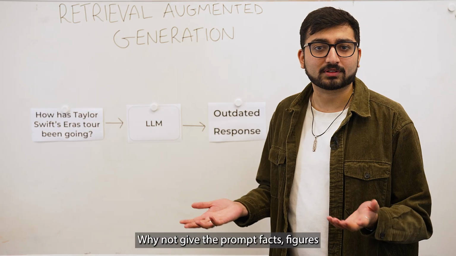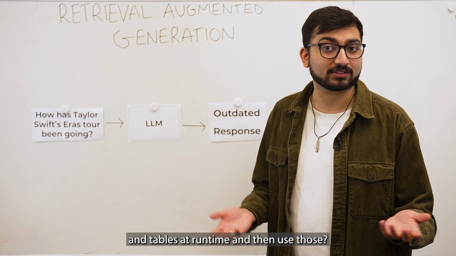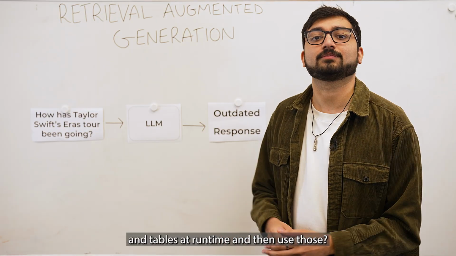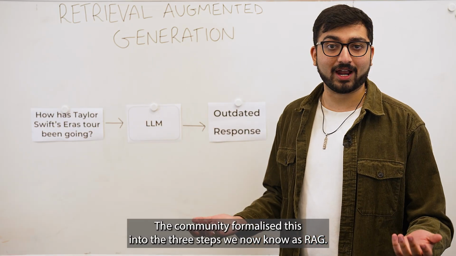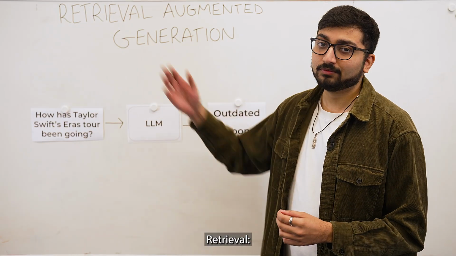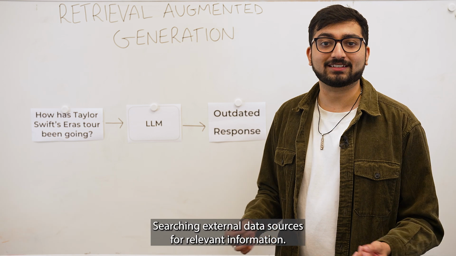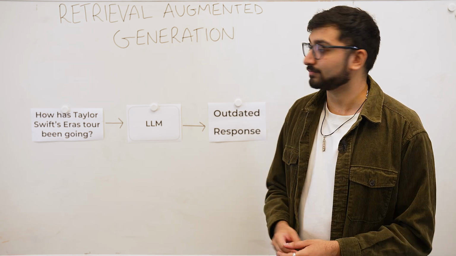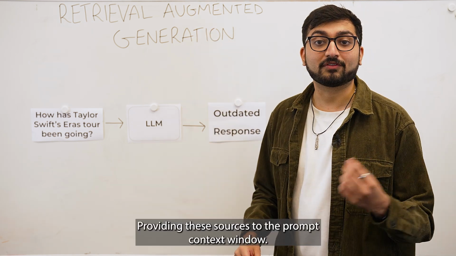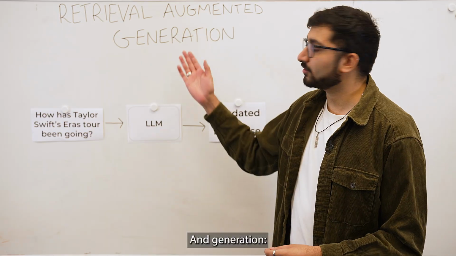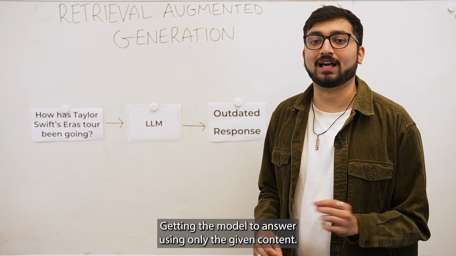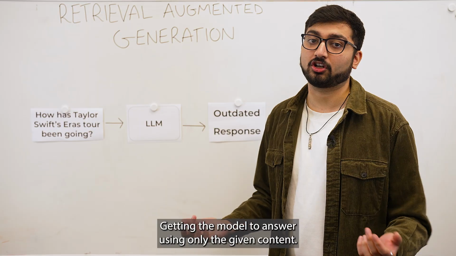Why not give the prompt facts, figures, and tables at runtime, and then use those? The community formalized this into the 3 steps we now know as RAG. Retrieval, searching external data sources for relevant information. Augmentation, providing these sources to the prompt context window. And generation, getting the model to answer using only the given content.